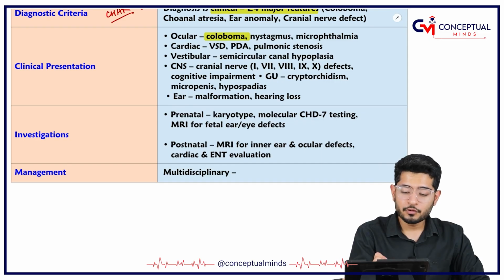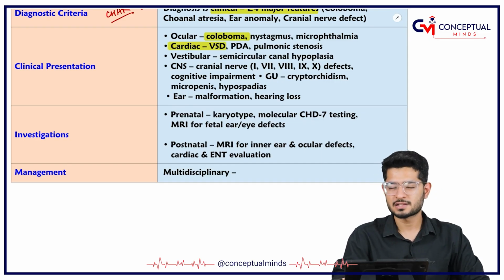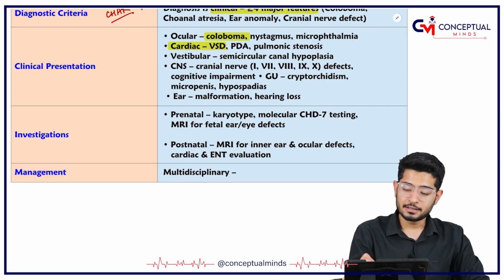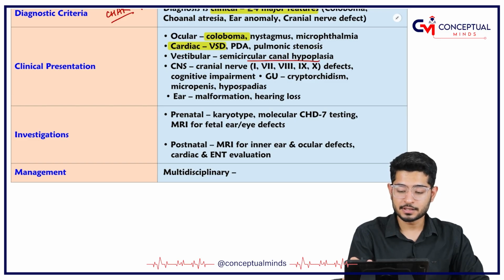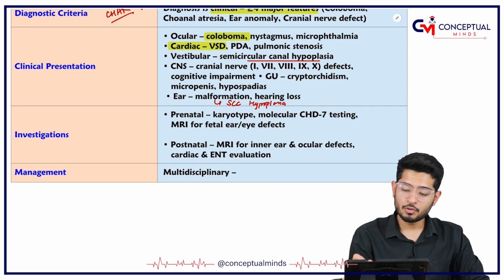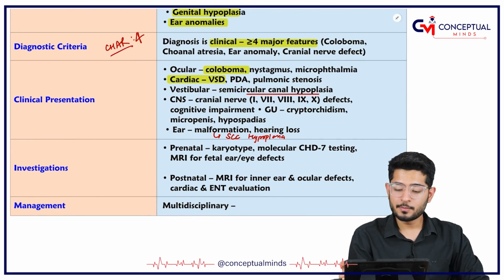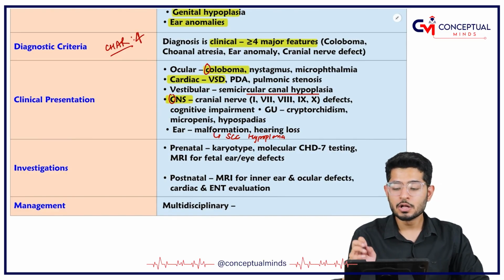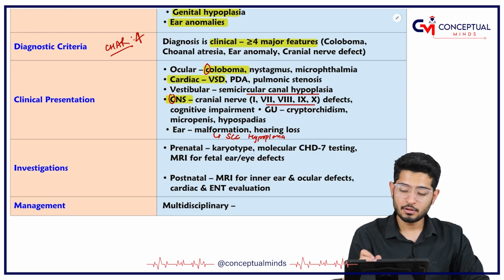For cardiac, the most important cardiac feature is VSD. Of course PDA and pulmonary stenosis are also there, but VSD is what you have to remember. Then the ear abnormalities: semicircular canal hypoplasia, a malformation you can write down. A is for choanal atresia, which we have discussed. What is the problem in the CNS that was coupled with coloboma? The CNS can show nerve defects like cranial nerve 1, 7, 8, 9, 10 defects.